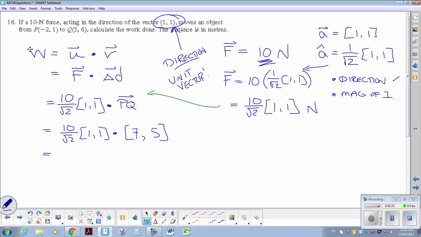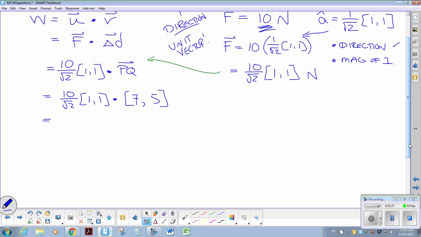Now I can do the dot product. Remember the properties of the dot product. I don't have to distribute that 10 over root 2 in. I can do the dot product and multiply it in after. So the dot product here would be 7 plus 5, which is 12. So I'd have 120 over root 2 joules.